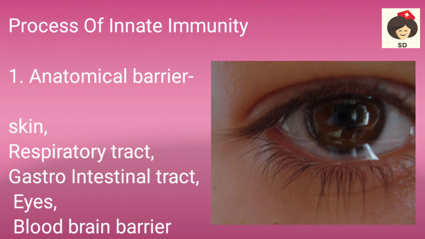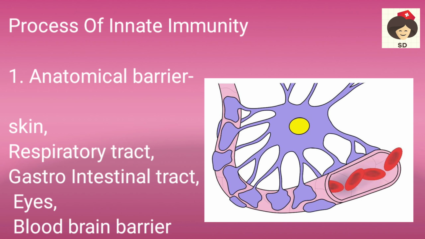Whenever any dust or a microorganism enters the eyes, our eyes immediately start tearing and they flush out the microorganisms. Okay, the last anatomical barrier is the blood-brain barrier. So this prevents any chemicals or any microorganisms from entering the brain.